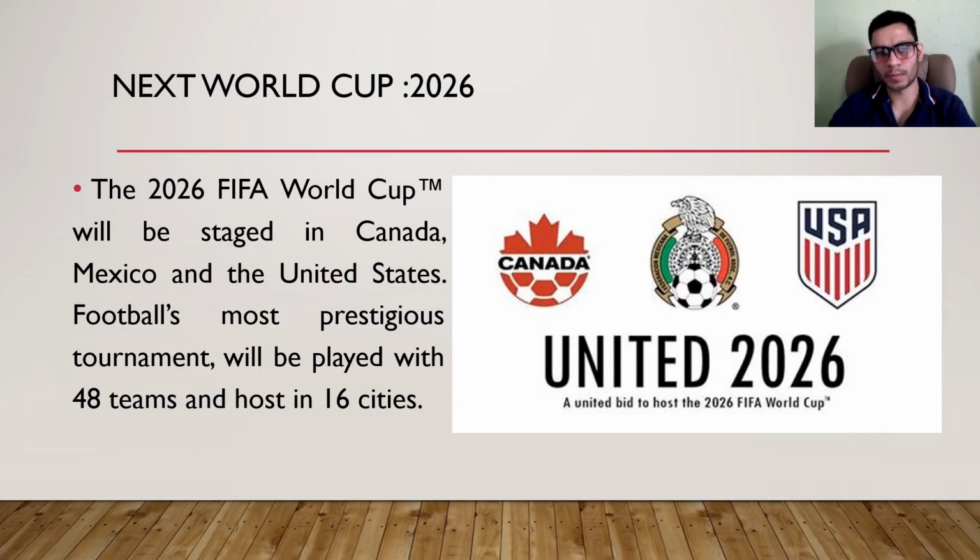So coming back to my point of saying that advanced economies should have the edge in generating a financial surplus from competitions, we see that the next World Cup in 2026 will be staged in Canada, Mexico, and the United States, and this is a really smart decision, primarily because these countries already have the infrastructure, the stadiums, hotels, and everything to host this event.